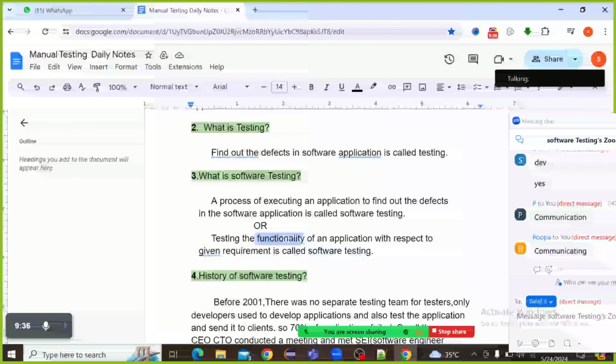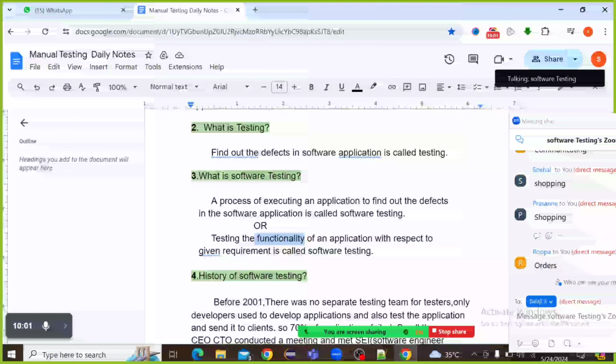Clear what is meant by functionality? Functionality means for what purpose we are using that software application. For example, for what purpose are we using the Flipkart or Amazon application?